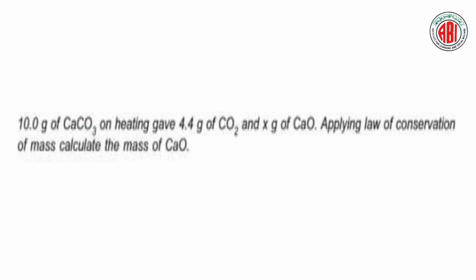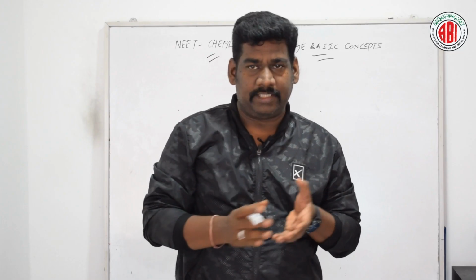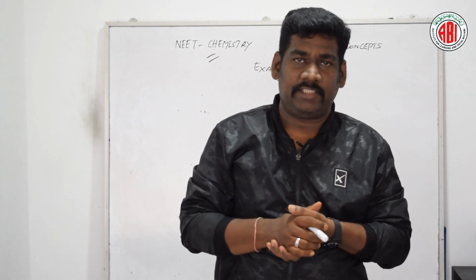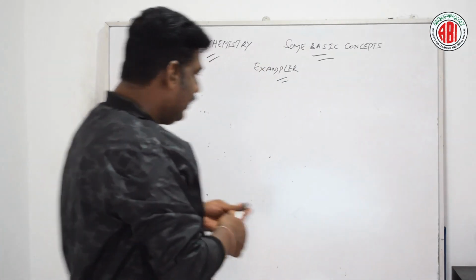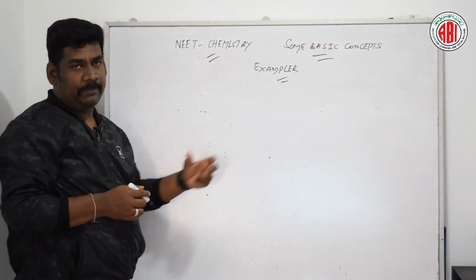10 gram of calcium carbonate on heating gives 4.4 gram of CO2, carbon dioxide, and X gram of CaO, calcium oxide. Applying the law of conservation of mass, calculate the mass of calcium oxide. This is based on the law of conservation of mass: the mass of the reactants is equal to the mass of the products.